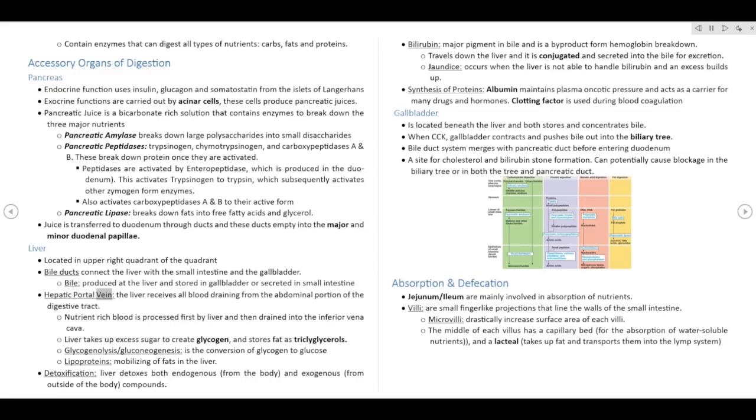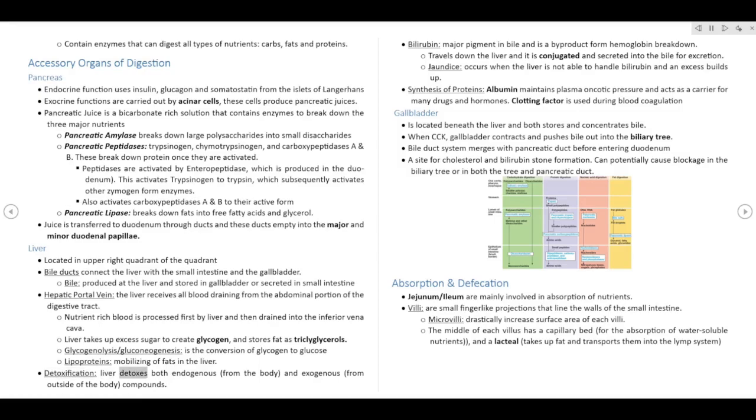Hepatic portal vein: the liver receives all blood draining from the abdominal portion of the digestive tract. Nutrient-rich blood is processed first by liver and then drained into the inferior vena cava. Liver takes up excess sugar to create glycogen and stores fat as triglycerols. Glycogenolysis/gluconeogenesis is the conversion of glycogen to glucose. Lipoproteins, mobilizing of fats in the liver.